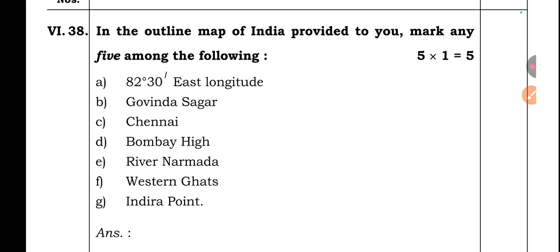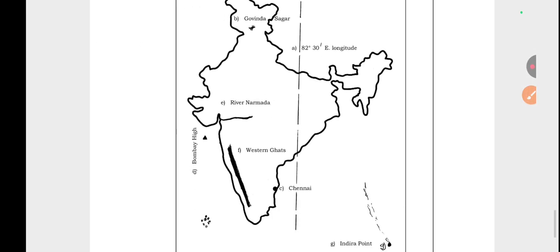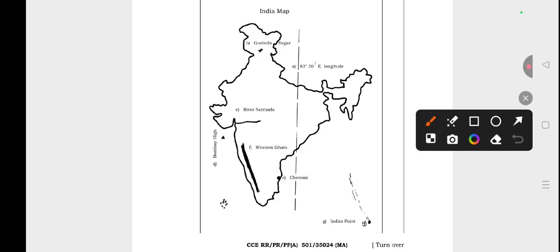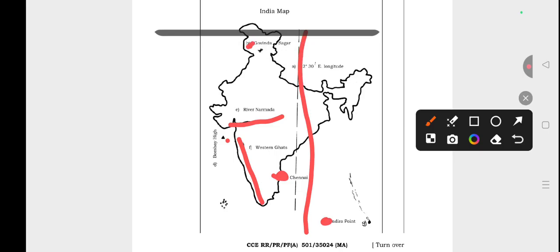Question number 38, in the outline map of India provided to you, mark any five among the following: 82 and a half degree east longitude, Govind Sagar, Chennai, Bombay High, River Narmada, Western Ghats, Indira Point. Okay, then see, these are the main things. Here Govind Sagar Dam is there. This is the 82 and a half degree longitude. This is the river Narmada. Here Bombay High is there. Then these are the Western Ghats. This is Chennai. Then here Indira Point. If you mark any 5, you will get 5 marks.